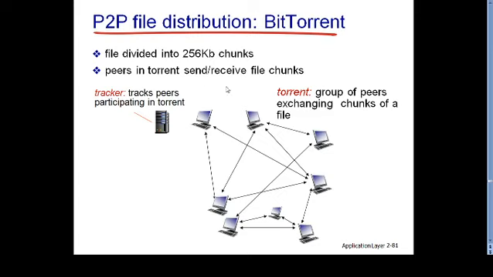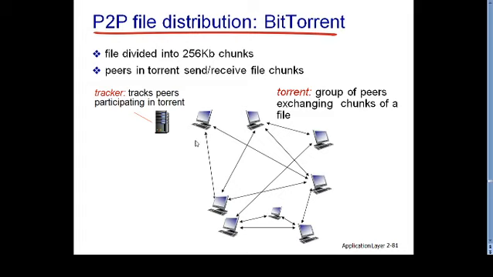So a torrent is a group of those peers involved in exchanging chunks of a particular file or movie. As you can see, this is a group of those peers or nodes involved in a particular file exchange.